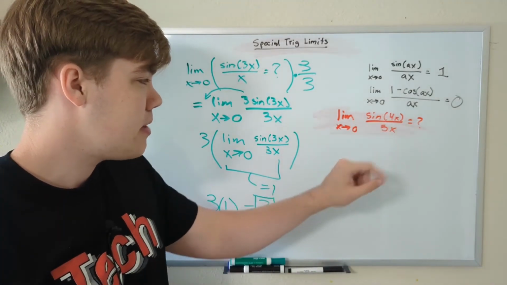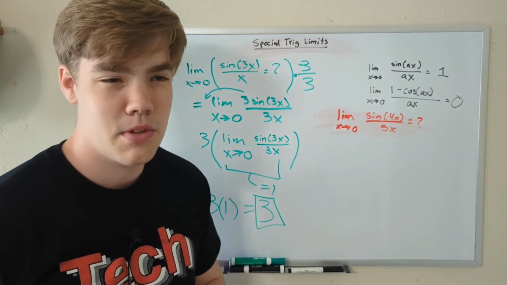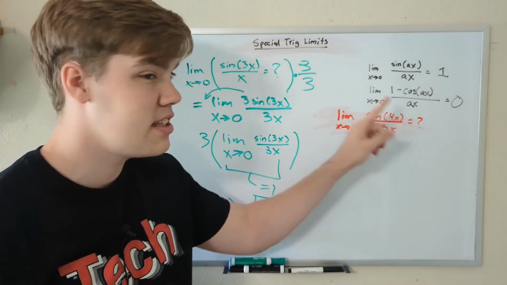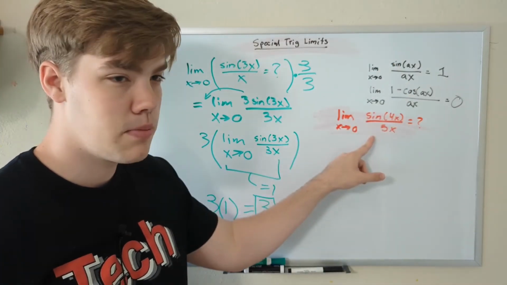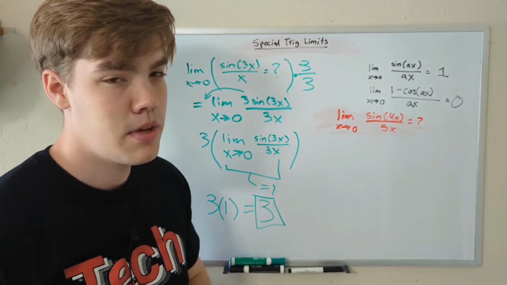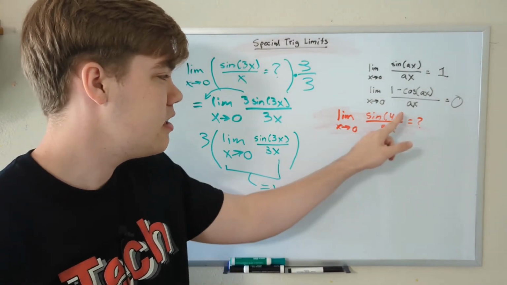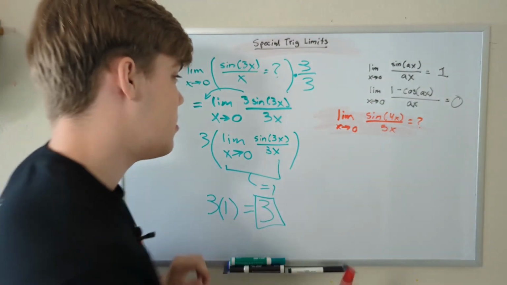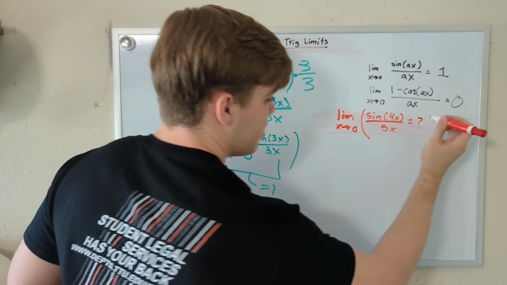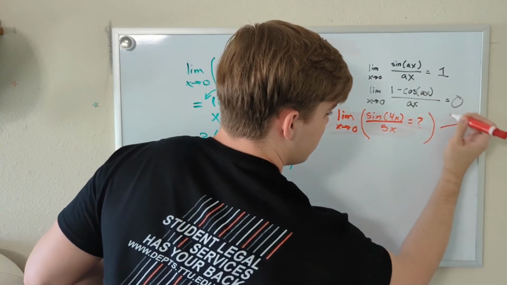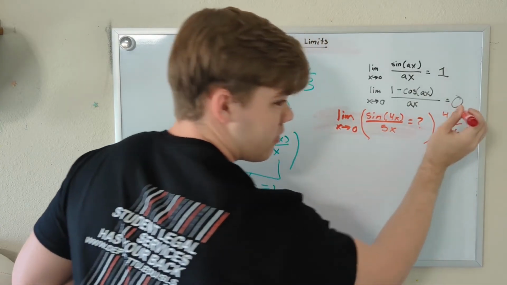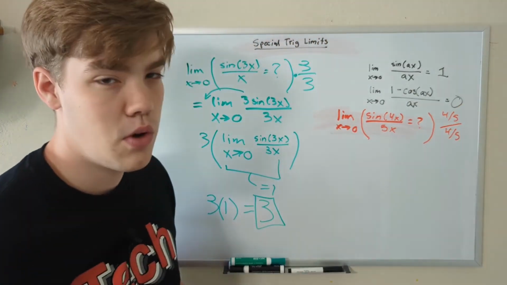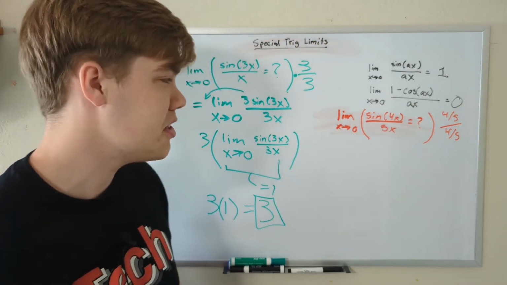But our x on top and our x on bottom are very similar, so we just need to change this into that. In other words, we need to make them the same in order to get it into this form. What can we multiply this by on top and bottom in order to make this and this the same thing? Let me show you. If we multiply this function times 4/5 over 4/5, remember 4/5 divided by 4/5 is just equal to 1. We didn't actually change the value of our function.